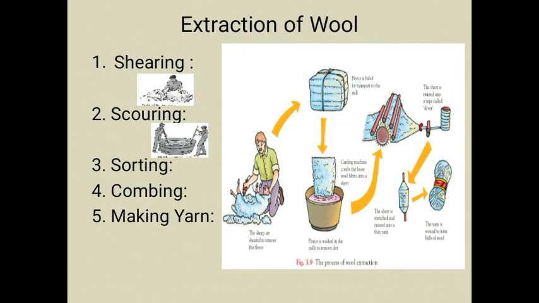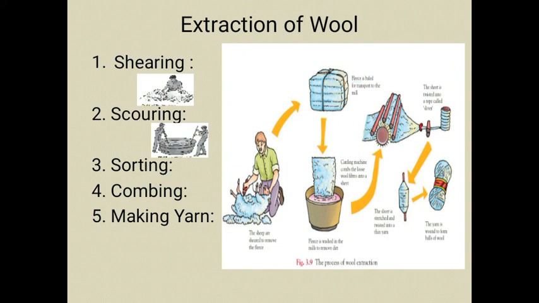In the shearing process, the animal doesn't get any kind of harm during the cutting of hair. Why? Because the upper surface of the animal's skin is dead, so animals can't be harmed. Just like your haircut. During a haircut, do you get any harm? No. Just like that, animals also don't get harmed during this process.